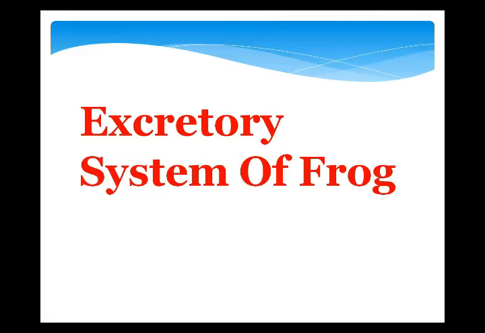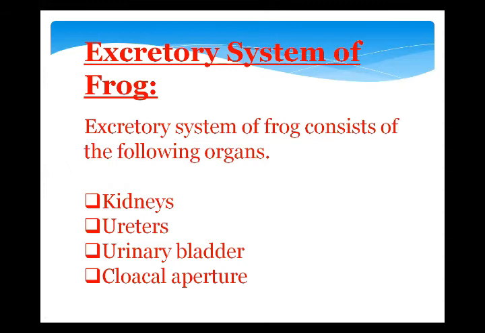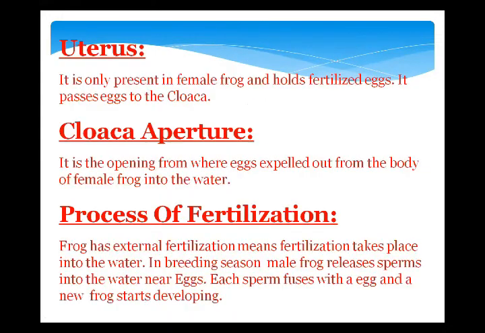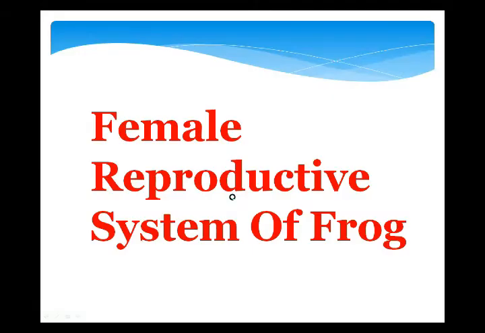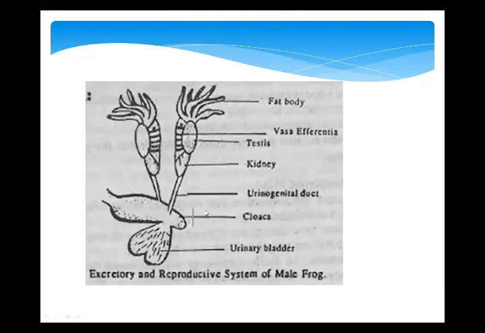Now, the excretory system of frog. The excretory system of frog is composed of the following organs: kidneys, ureters, urinary bladder, and cloacal aperture. To explain this system, I don't need any new diagram because I will go back to my previous diagram, as I told you in the beginning. Male and female both. Again, I'm using this diagram because these two systems are very close to each other.